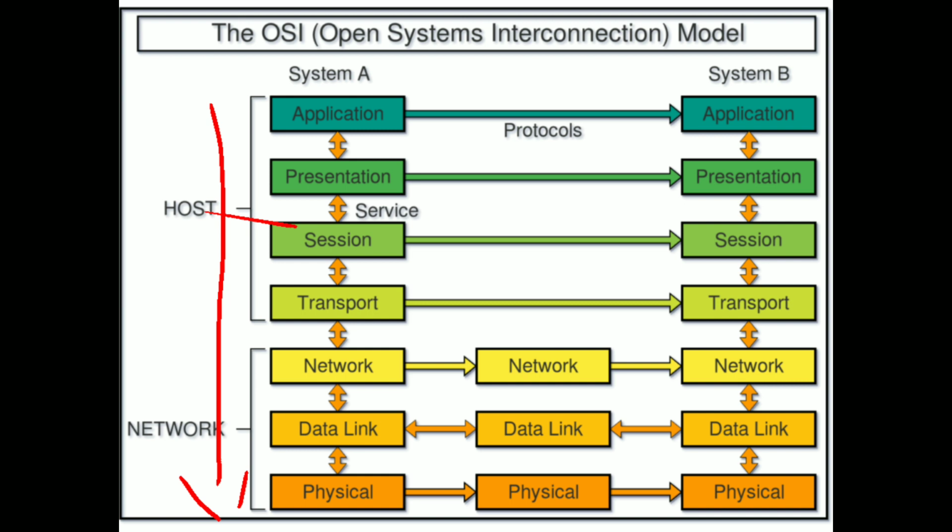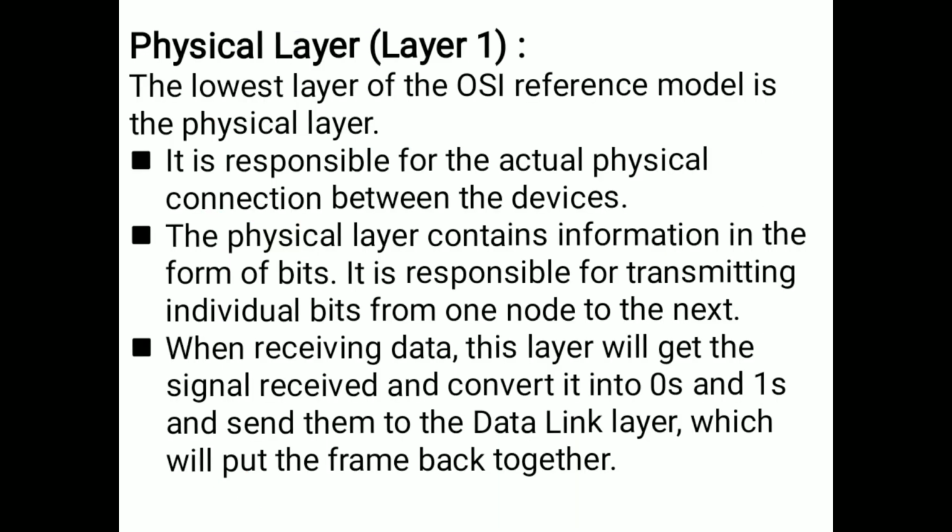So here the system A and system B should have a protocol. Protocol is nothing but set of rules. So each and every system has its own protocol. So this is the OSI reference model diagrammatic representation. So we'll see the 7 layers one by one. So first one is physical layer.